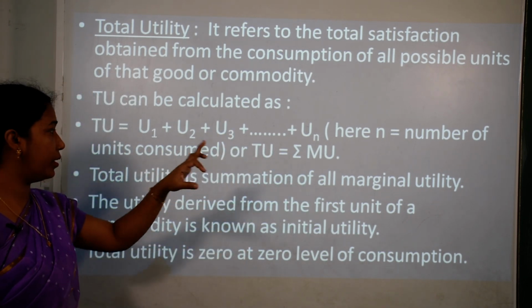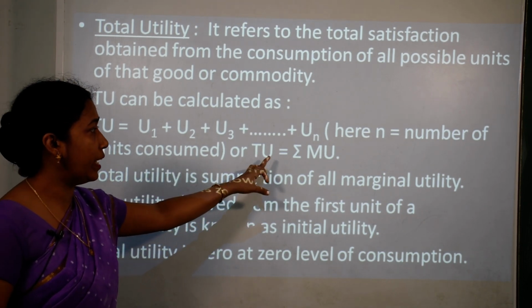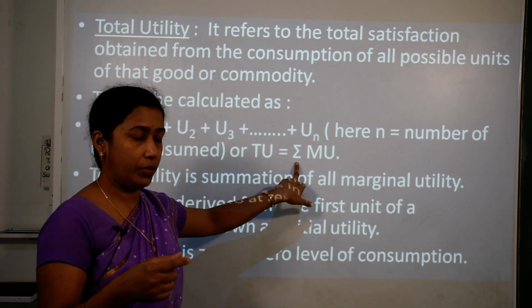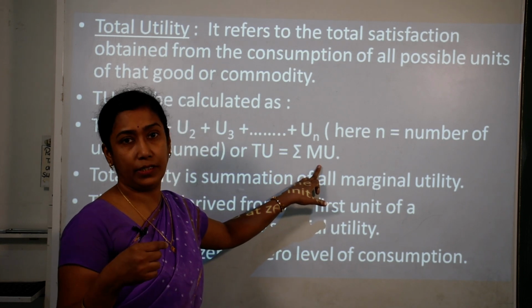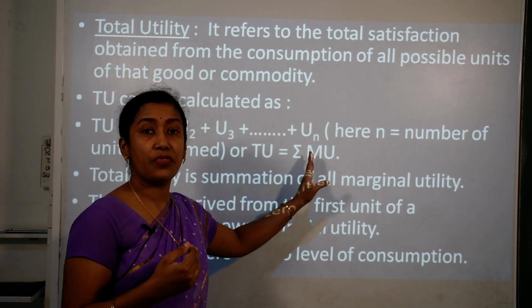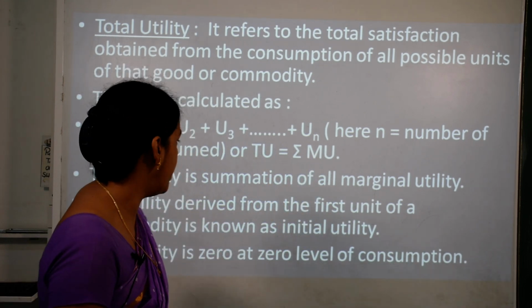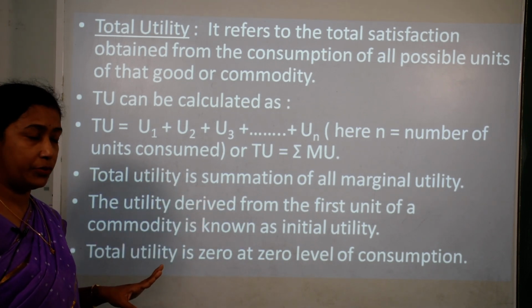Here N is called the number of units consumed. This sign is called summation, sum of. So total utility can be the summation of all marginal utilities. Now we will discuss marginal utilities also. So it is the summation of all the marginal utilities. It can be considered as total utility. Total utility is the summation of all marginal utilities.